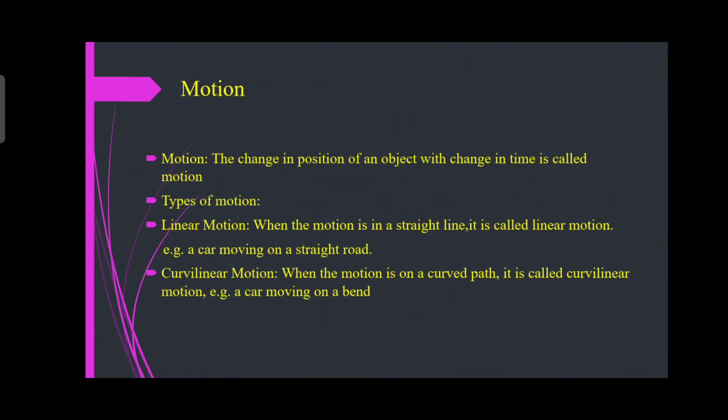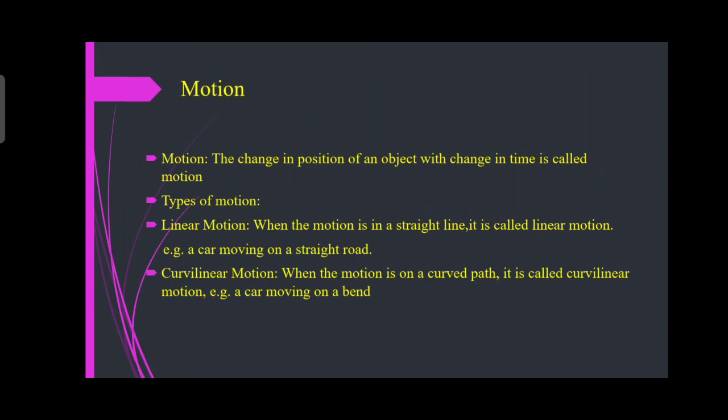Then, motion. First, things are moving around us. What are the things? Bus, car, they are moving around us, right? Some things are stable in one place. So, about motion. Motion means we are moving an object from one place to another. The change in position of an object with a change in time is called motion.